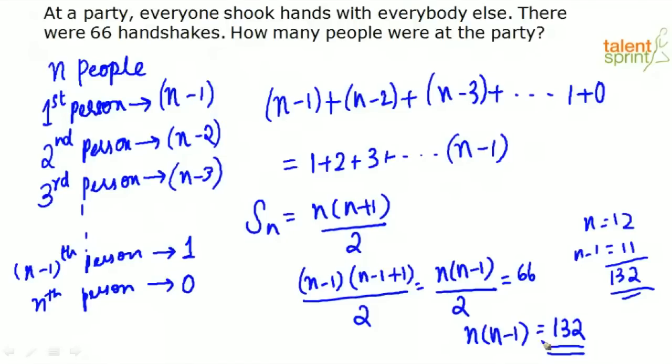So this is how you solve handshake problems. So here let the number of handshakes be anything, like any other number, 132, anything. This is the way you follow for handshake problems. I hope it is clear.